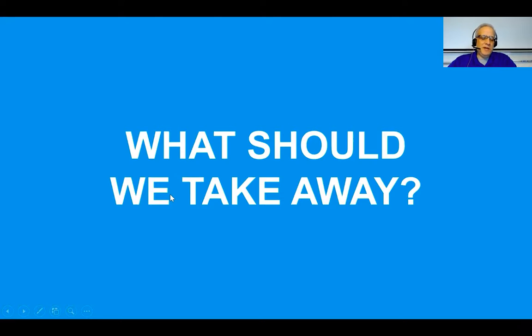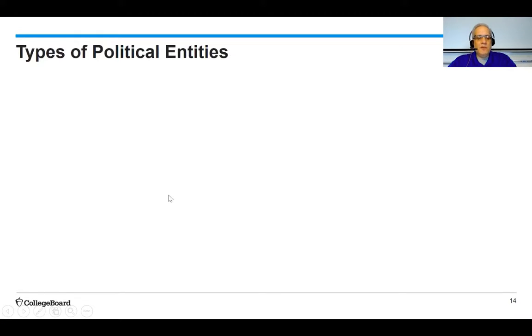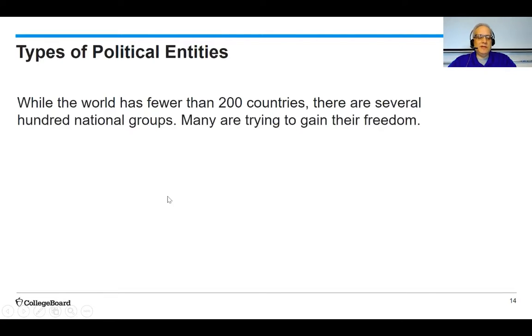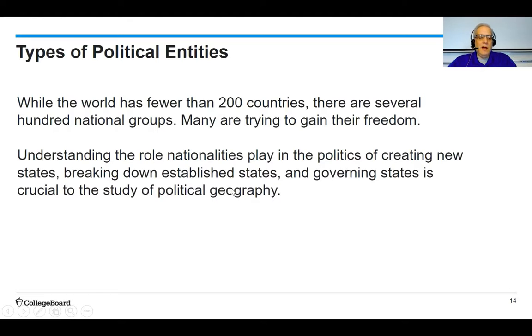So, what should we take away? Well, there are several different types of political entities. While the world has fewer than 200 countries, there are several hundred national groups. Many of those national groups are trying to gain their freedom to become nation states. Understanding the role nationalities play in the politics of creating new states and breaking down established states and governing states is crucial to our study of political geography.